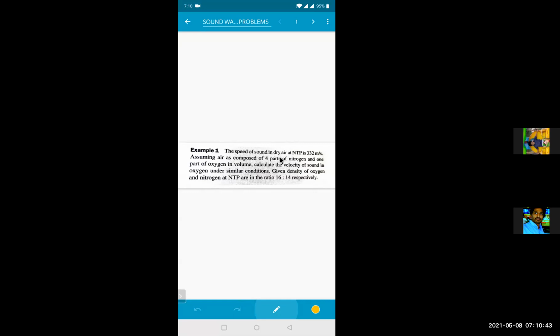What is the question? The speed of sound in dry air at normal temperature and pressure, NTP, is 332 meters per second. Assuming air is composed of 4 parts nitrogen and 1 part oxygen by volume, calculate the velocity of sound in oxygen under similar conditions. Given the density of oxygen and nitrogen at NTP are in the ratio 16:14 respectively. So what data has he given me? The density of oxygen and the density of nitrogen is given as 16:14. So density of oxygen is 16 and density of nitrogen is 14.